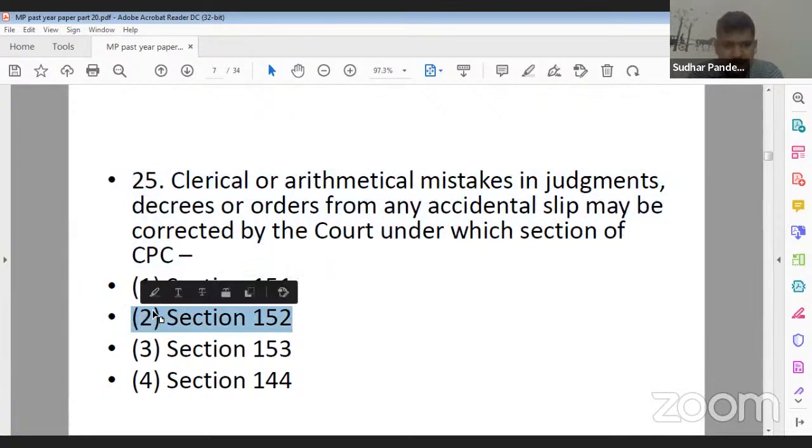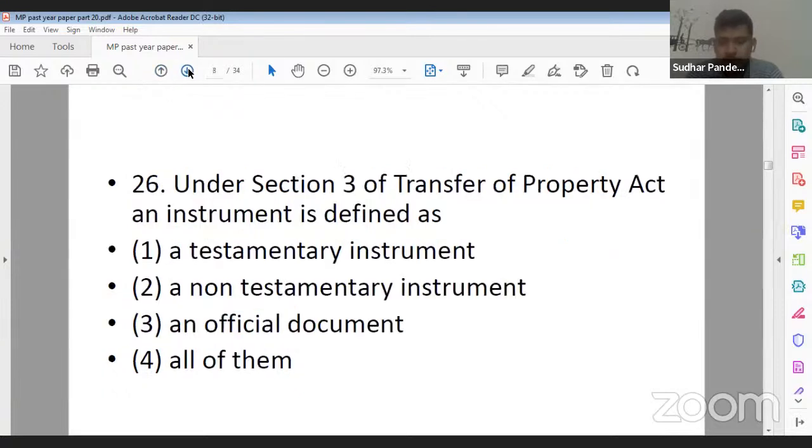चलिए आगे बढ़ते हैं. Now, next question is your question number 26. Under section 3 of Transfer of Property Act, an instrument is defined as. Option 1, a testamentary instrument. Option 2, a non-testamentary instrument. Option 3, an official document. And option 4, all of them.